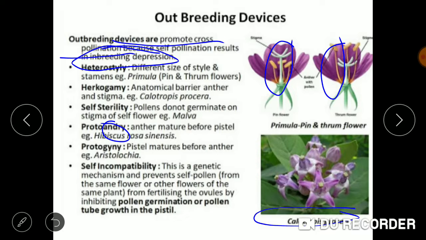While in case of protogyny, the term gyny is there, that means they are relating it to the gynoecium. So in this case, the gynoecium matures, the pistil matures before the androecium. This also avoids self-pollination. The last one is